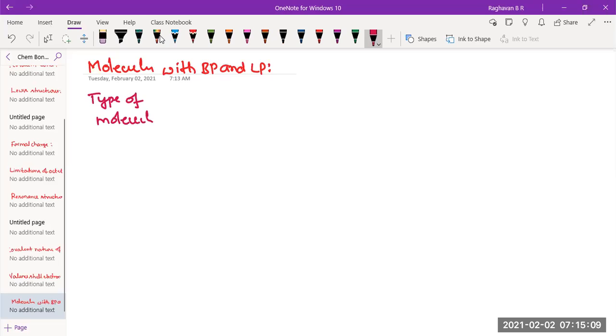Then, in that molecule, how many bond pairs and how many lone pairs: bond pair, lone pair, and the total number of electron pairs. That's the name. After that, the structure, and at the end, an example. We'll take it like this.